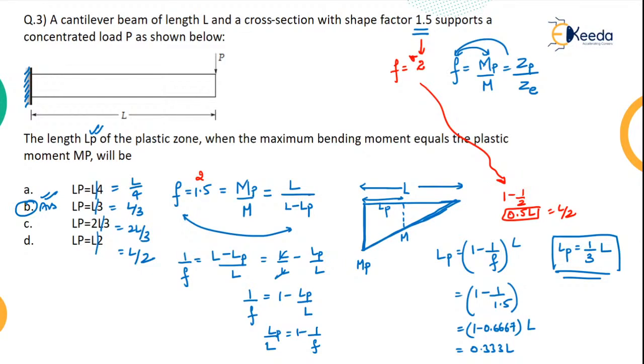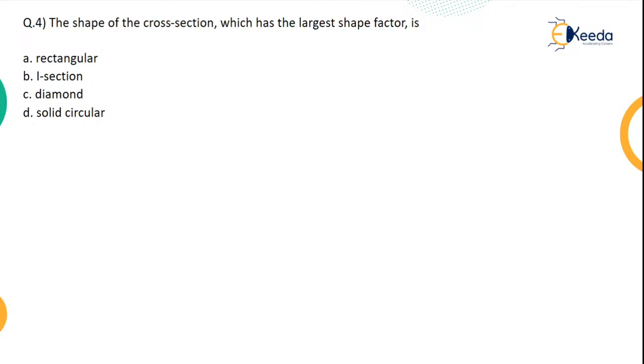Next, moving on to the next question. What is the next question? They ask for the shape of the cross section which has the largest shape factor. So out of all these, the shape which has the largest shape factor is being asked. Rectangular, I section, diamond section, and solid circular. The correct answer for this is the diamond section.